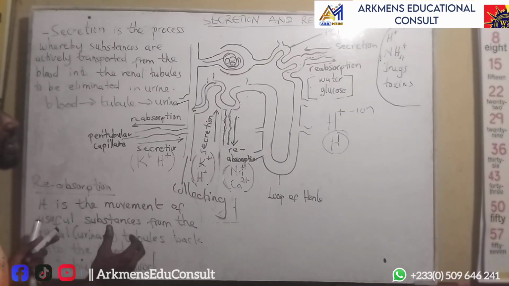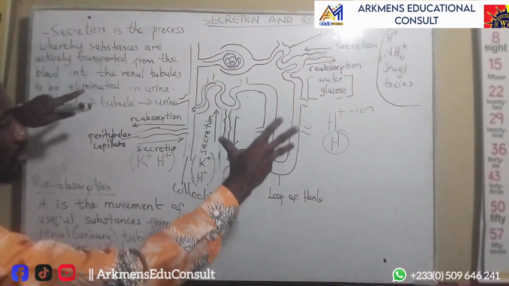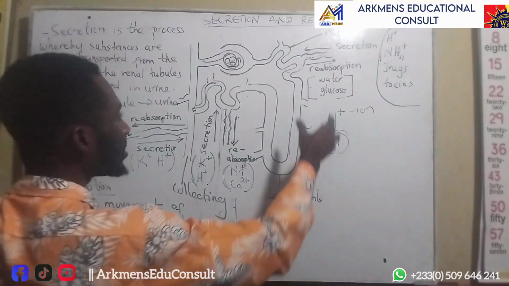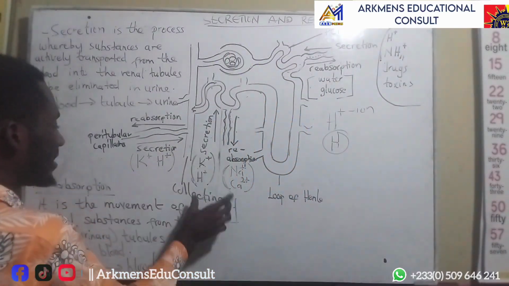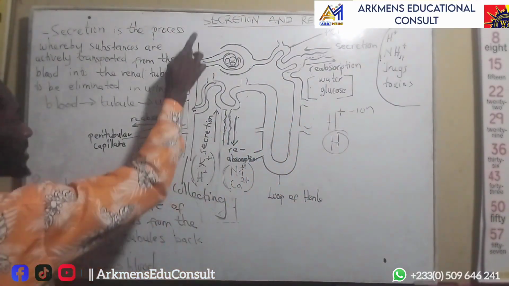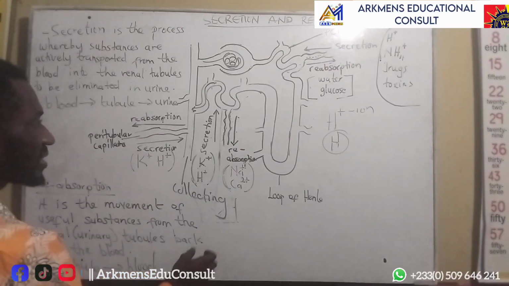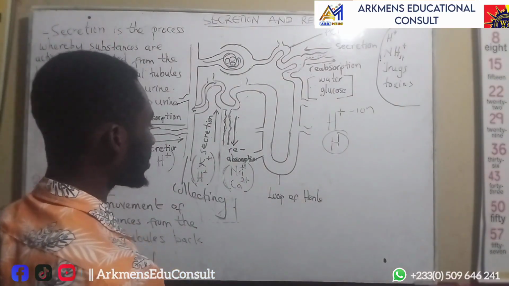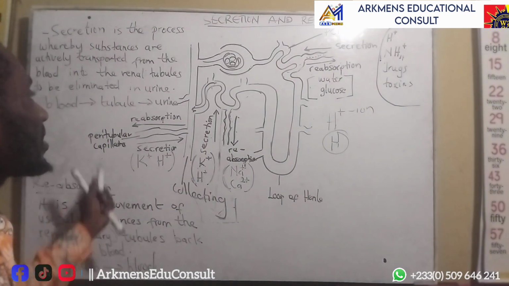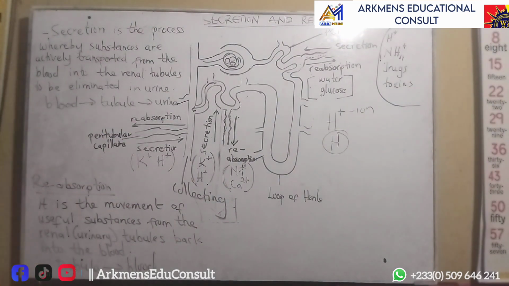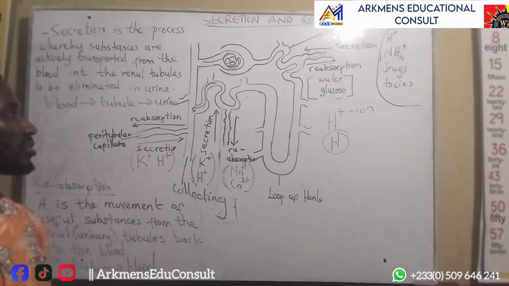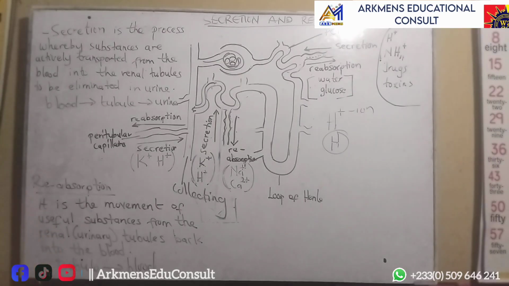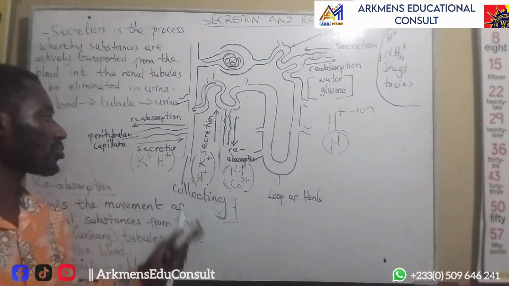So these are the main parts of the tubules and the things they secrete and reabsorb: the PCT, the DCT, and the collecting duct. The substances they secrete are what I've written near it, and the things that they reabsorb into the system are what I've written around it. So this is how secretion and reabsorption occur in the urinary system, or the nephrons specifically, and how the substances are secreted and reabsorbed at various tubules.